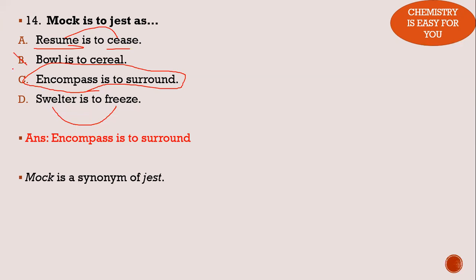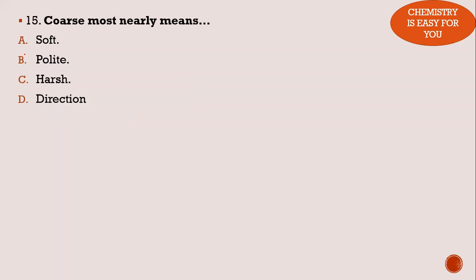The option B is not at all something that should be counted here because bowl is to cereal, it is something very different. They do not have the same meaning. Bowl is something in which we put the cereal. Okay, so the answer is option C, encompass is to surround. So this is how you work on this. And this is the last question of the day.